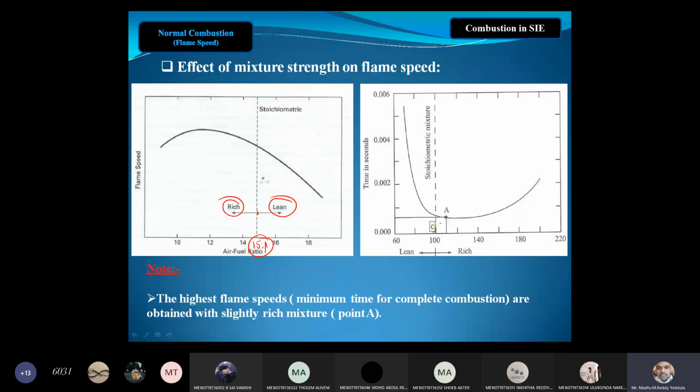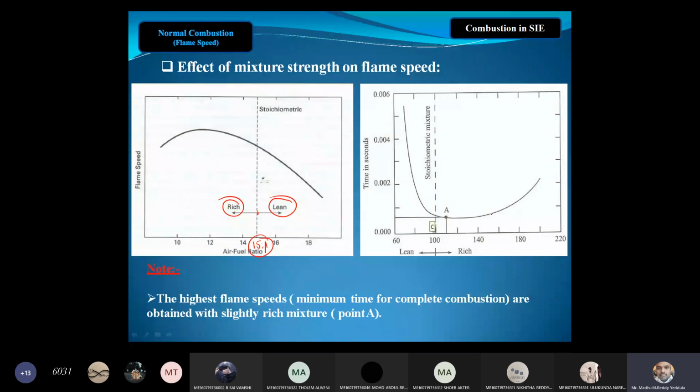Okay. If you see, this is the flame front velocity. This is stoichiometric. If you go for a lean mixture, what is happening? The time is increasing. If you go towards the rich mixture, the flame speed is increasing, and then it decreases again. Means the highest flame speeds are obtained with a slightly rich mixture.